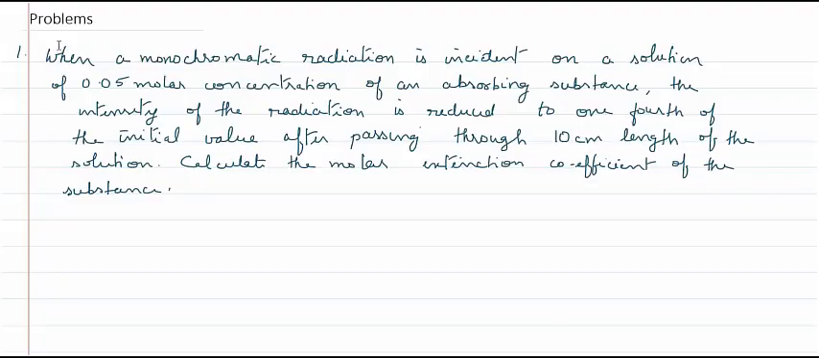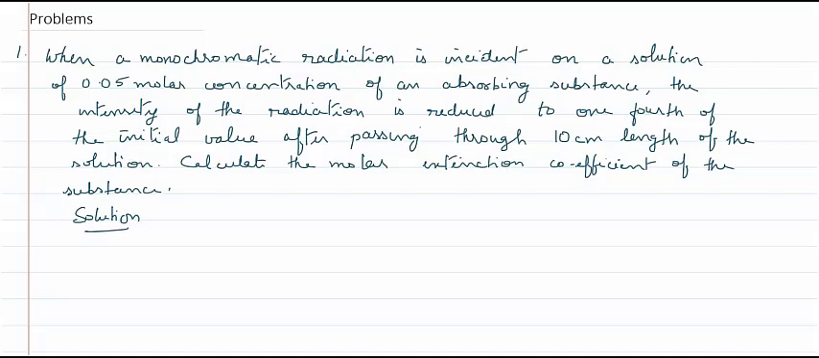Now we will do a problem. When a monochromatic radiation is incident on a solution of 0.05 molar concentration of an absorbing substance, the intensity of the radiation is reduced to 1/4 of the initial value after passing through 10 cm of the solution. Calculate the molar extinction coefficient of the substance.